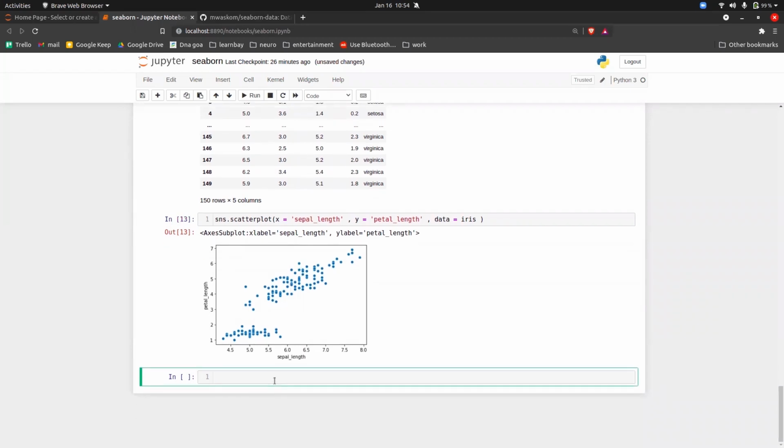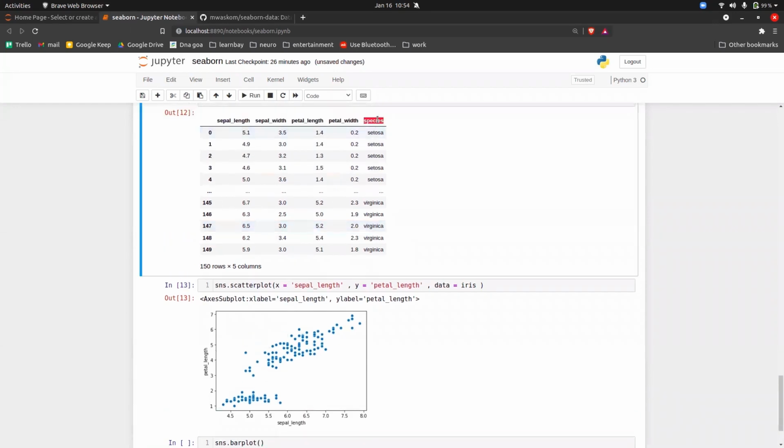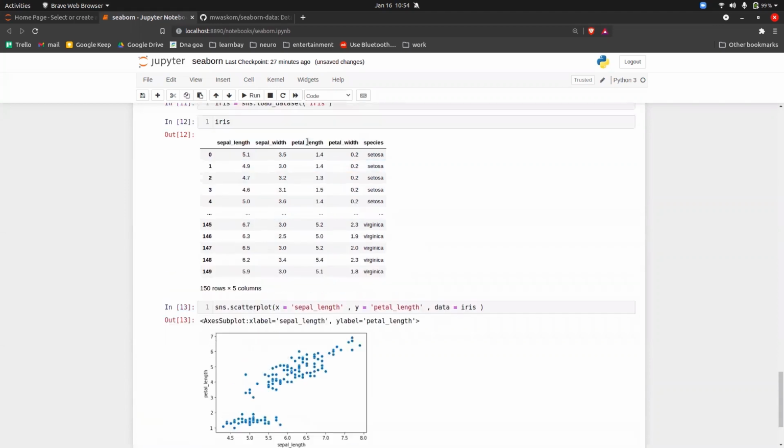And you can also plot a bar plot. So sns.barplot. Here, different categories, right? So species we can give. Remember, in a bar plot, one of the columns should be categorical data. So species, comma, and what you can give here is, let's say, sepal length.